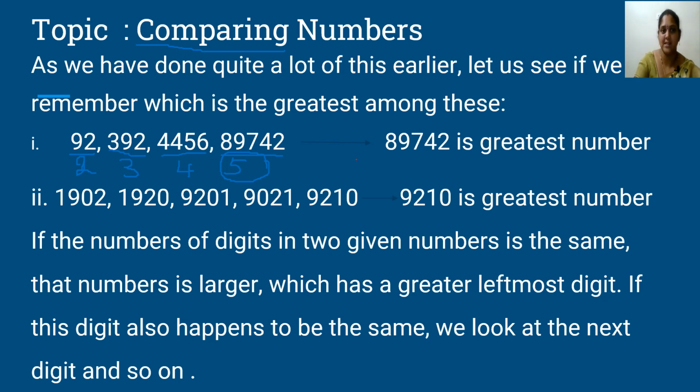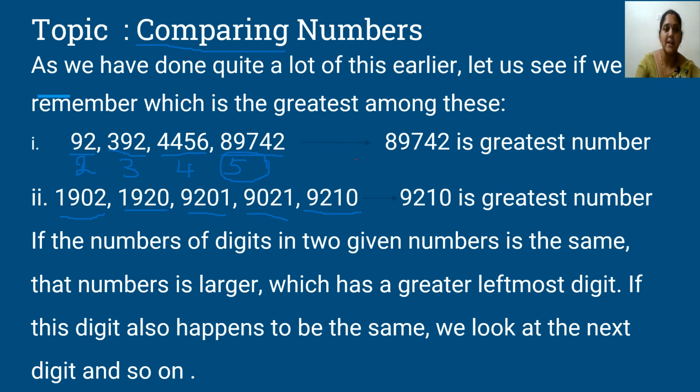And coming to the next sum. Here I have taken 5 numbers, and these 5 numbers have only 4 digits. If you compare here, all the numbers have 4 digits each. So in this case, how are you going to compare the numbers? First you have to compare the digit in the thousands place. What is the number in the thousands place now?